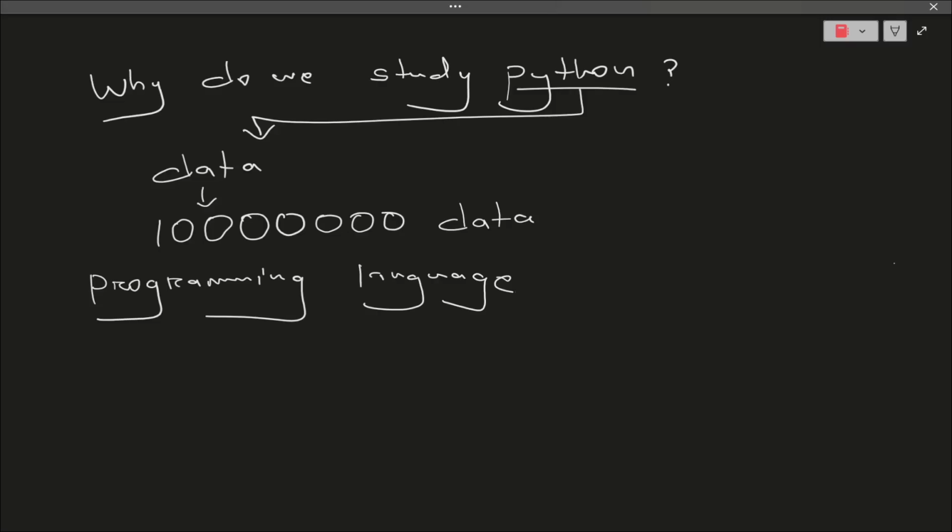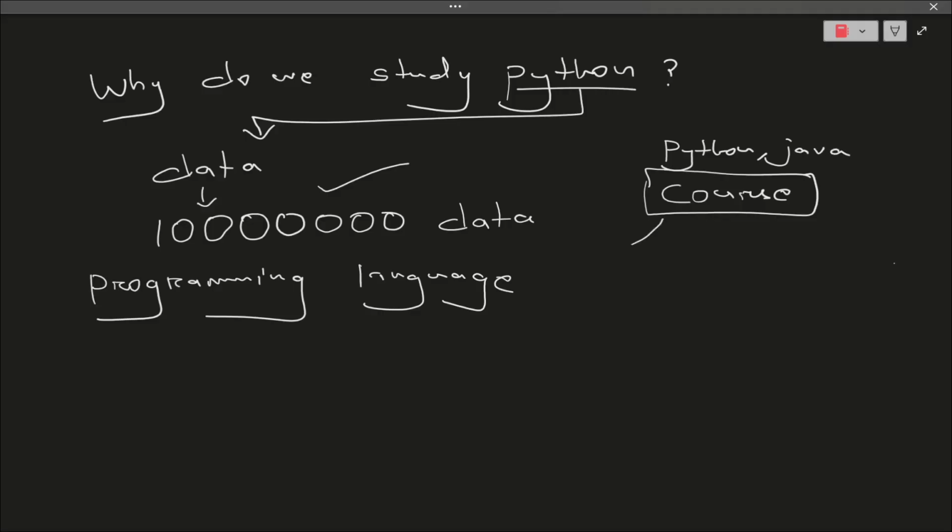Because if I am having a product, suppose I am having my course where I teach students Python and Java, before creating this particular course I usually need to have data with me.